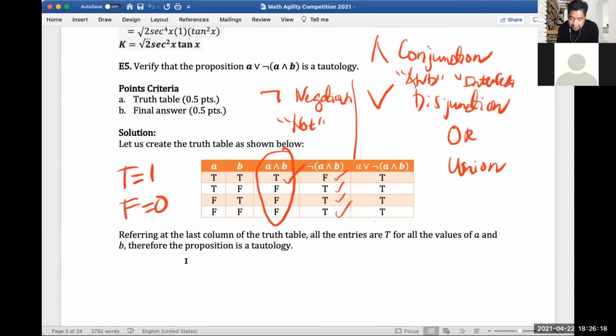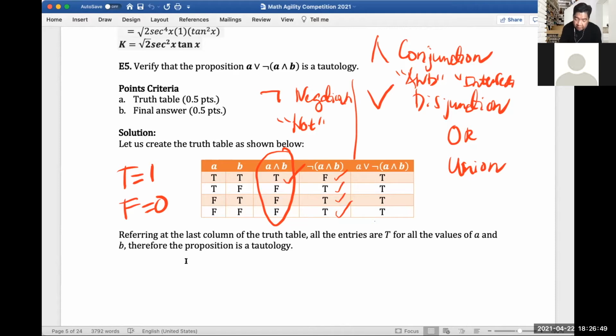Now, after the negation, we need to get A disjunction of this whole negation that we have on this column. Or would be like adding, it's union. So if you have at least one 1, or true, in either column, then you will have right away a true as your answer.